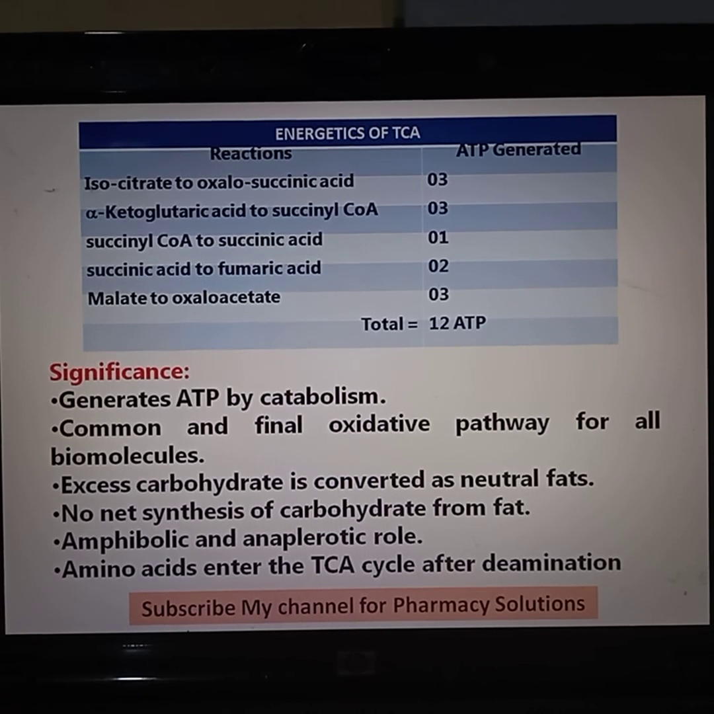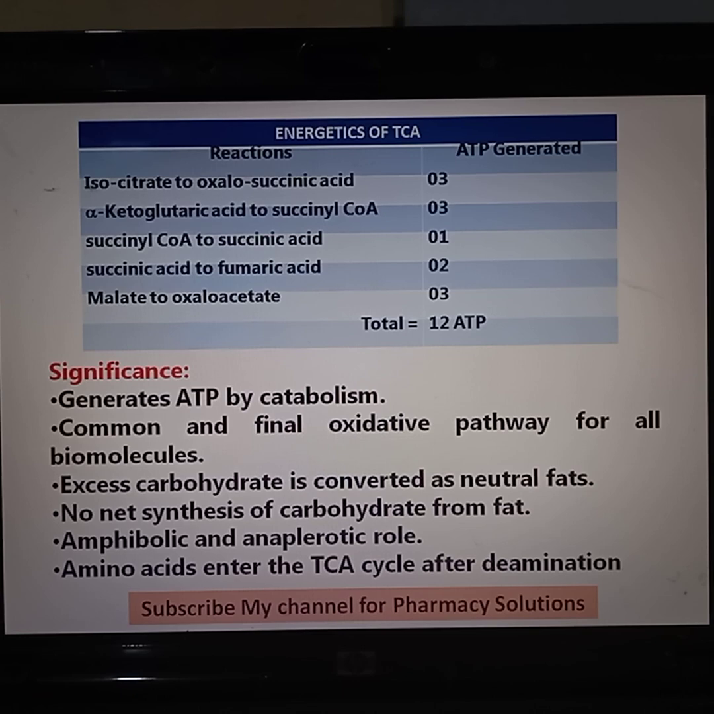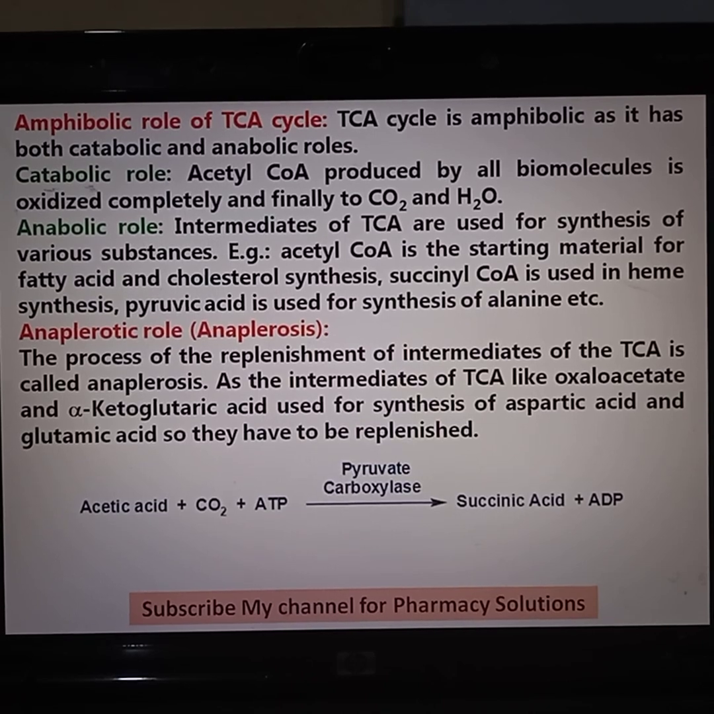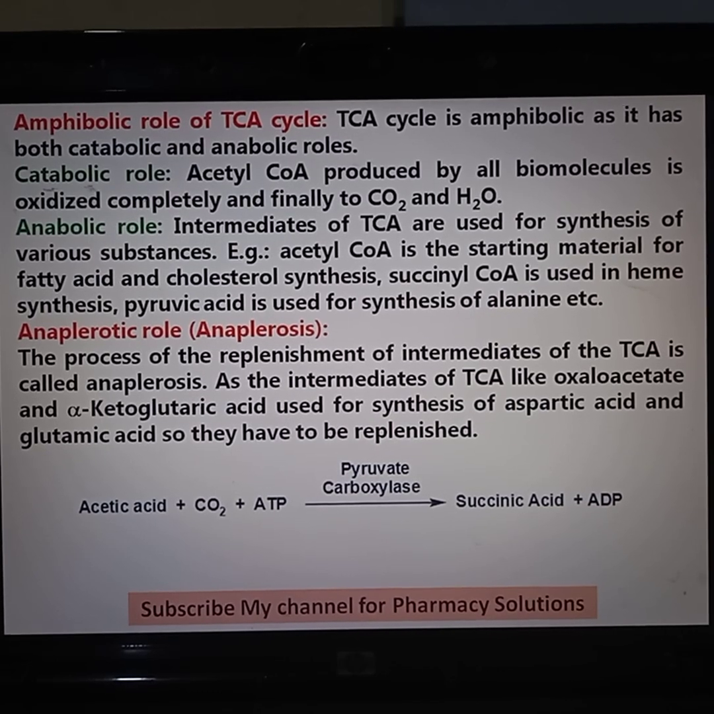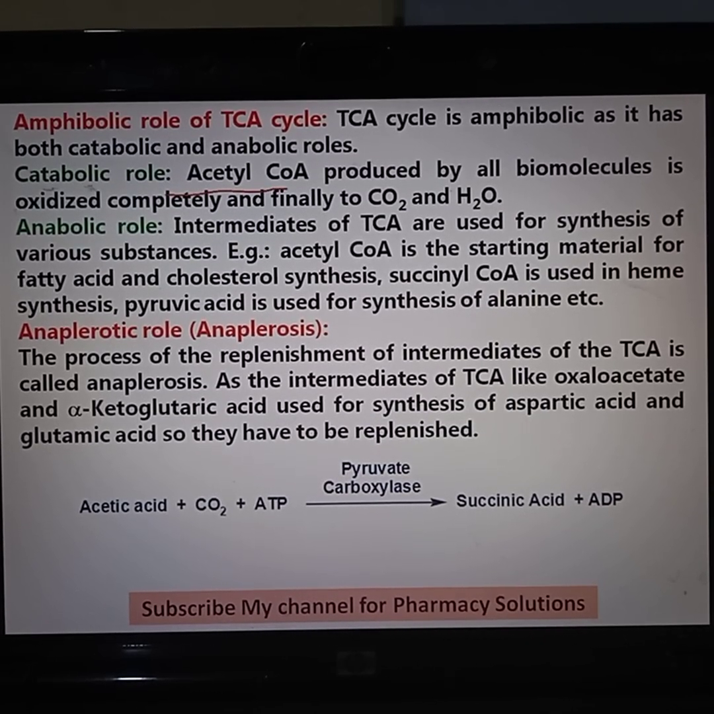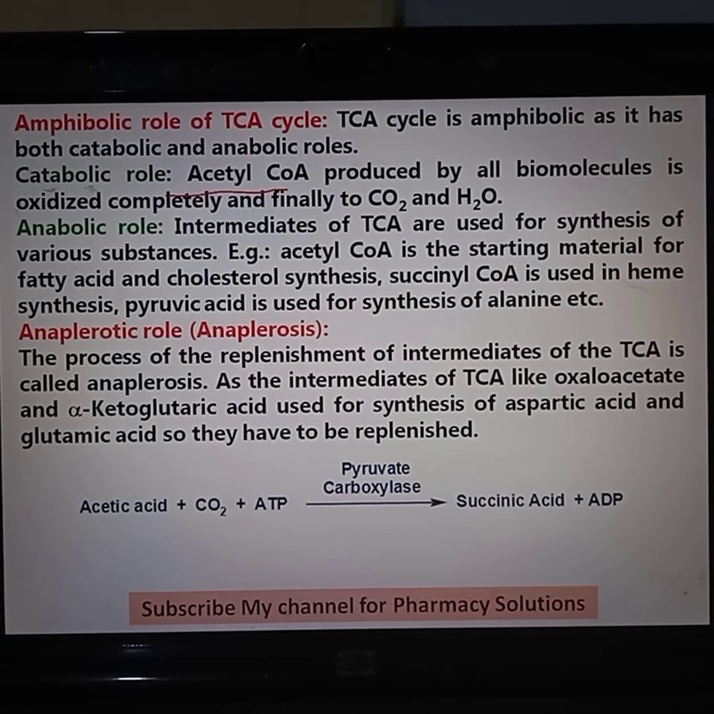Another significance of the TCA cycle is that amino acids enter the TCA cycle after the deamination process. So these are the significances of the TCA cycle. Coming to the amphibolic role, which I was speaking about, the TCA cycle has both a catabolic role as well as an anabolic role. Acetyl-CoA is produced from all biomolecules, as I explained in the earlier slide at the start of the cycle, and is completely oxidized through this TCA cycle to carbon dioxide and water.